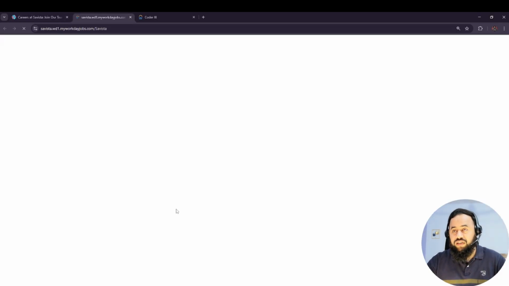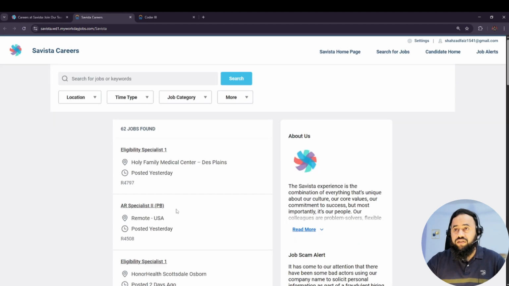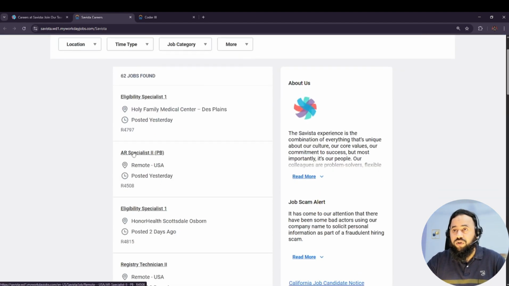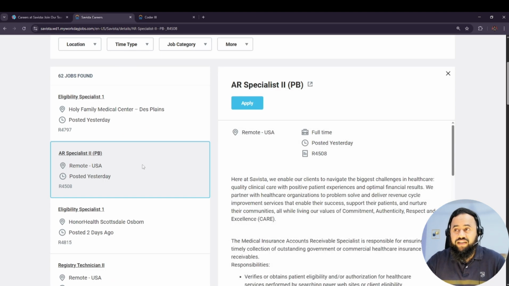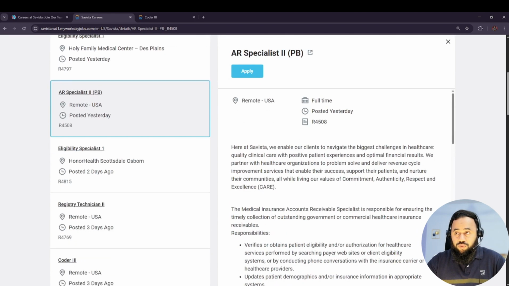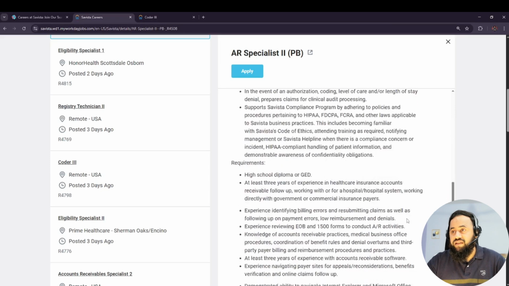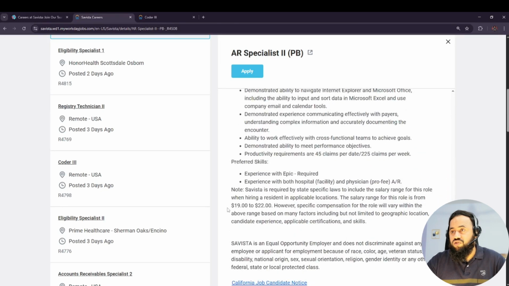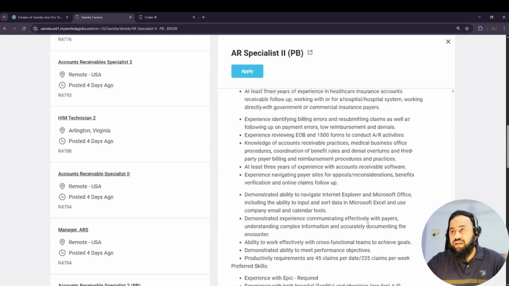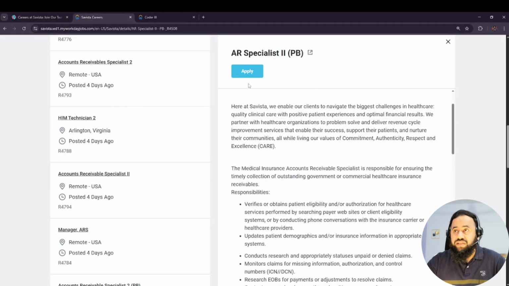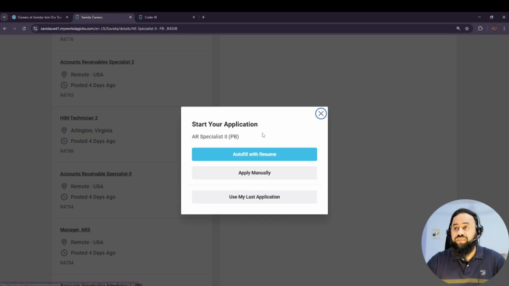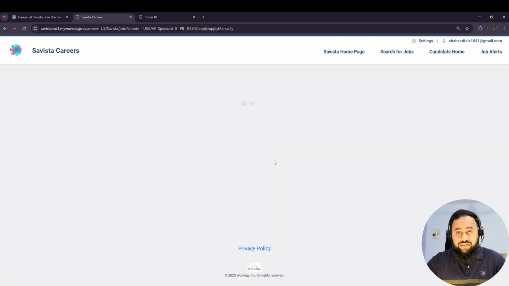You guys just need to go into the USA jobs section. Then you can see what other jobs you are going to apply for. If you want to apply for AI specialist, then that's completely up to you. Here we have the different descriptions, responsibilities, and all that kind of stuff, and then they are going to earn $19 to $22 per month. This is a great opportunity for all of you guys, especially if you're residing in USA, and you can apply manually in the same way. You can autofill with resume as well.